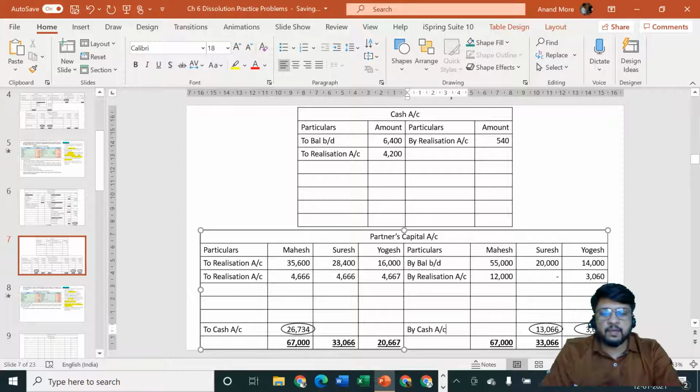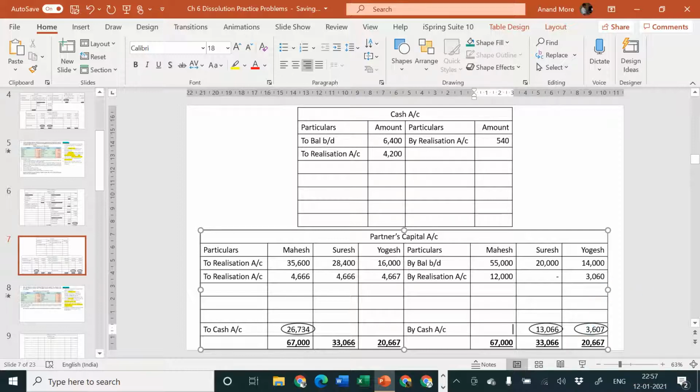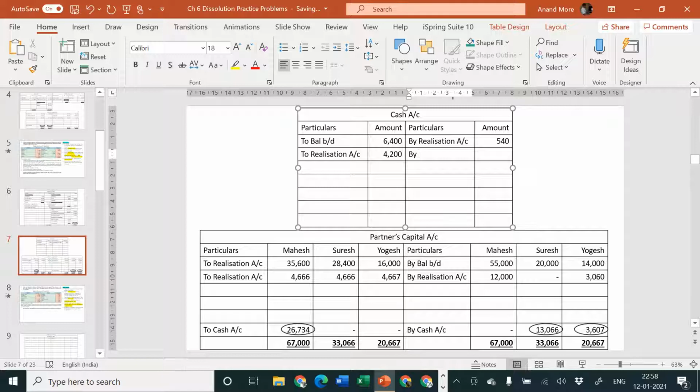And the principle in OC, which you must have studied about partnership firm, is that in a partnership firm there is unlimited liability. The implication of that principle of unlimited liability you can see here. At the time of dissolution, if the partnership assets are insufficient, then partners must bring in money from their private property first. So here, partners' capital account debit side to cash, cash account credit side by Mahesh. Amount is how much? 734, sorry for that, 734.